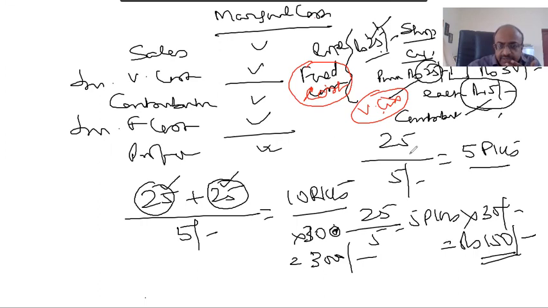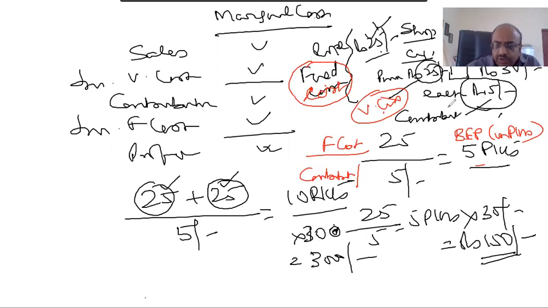So if I have to find out how many packets he has to sell to recover at least his cost, that point is called break even point in packets. Therefore, that formula is fixed cost divided by contribution per packet.